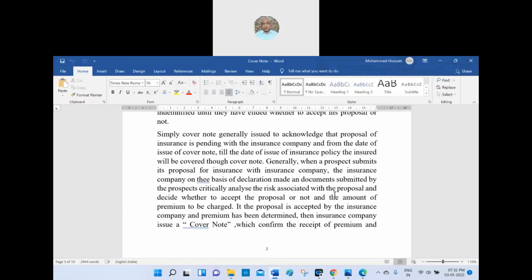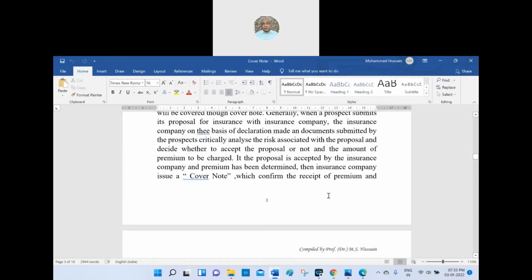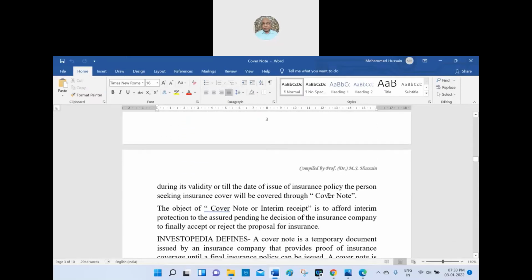Generally, when a prospect submits a proposal for insurance to the insurance company, on the basis of the declaration made and the documents submitted by the prospect, the insurer critically analyzes the risk associated with the proposal. Whether there are more risks or fewer risks, whether the insured has disclosed all the facts about the subject matter of the insurance, whether the insurable interest is there, whether the property is there, all these things will be considered. Then they will at last issue the insurance policy. Up to that extent, the cover note will serve the purpose.